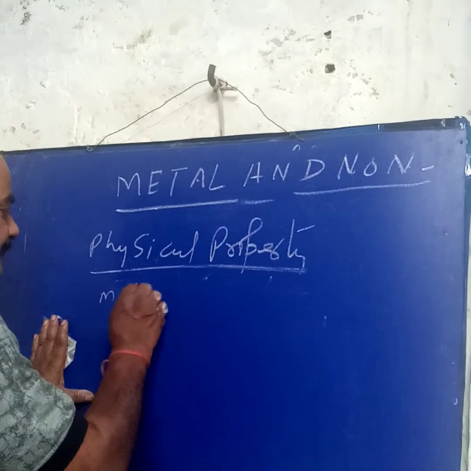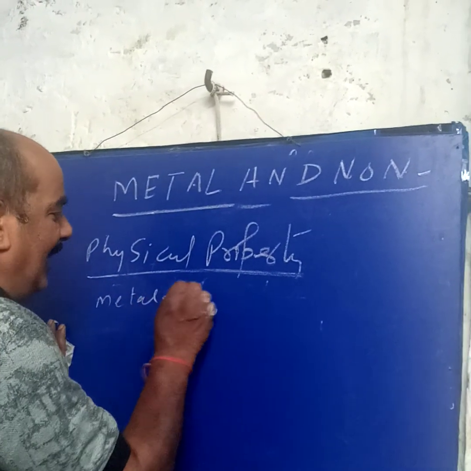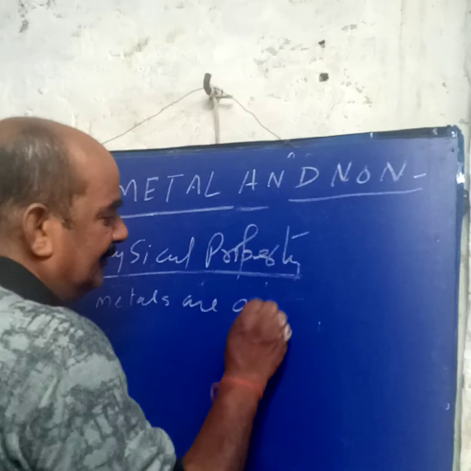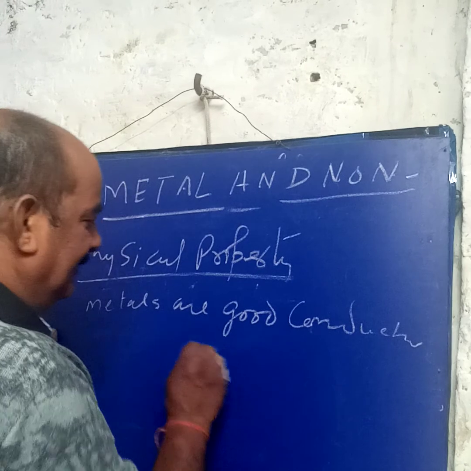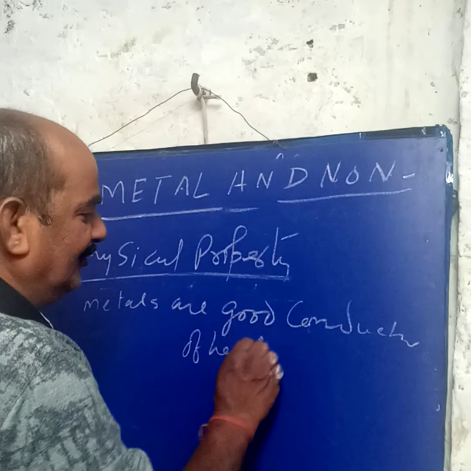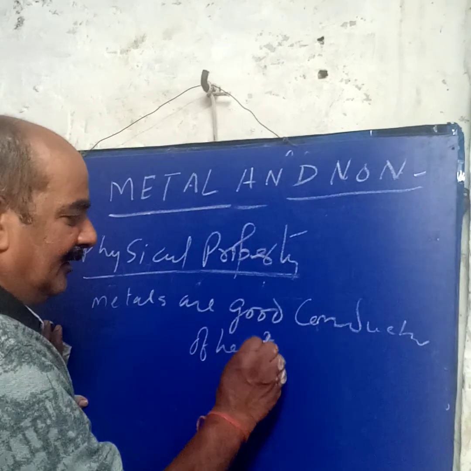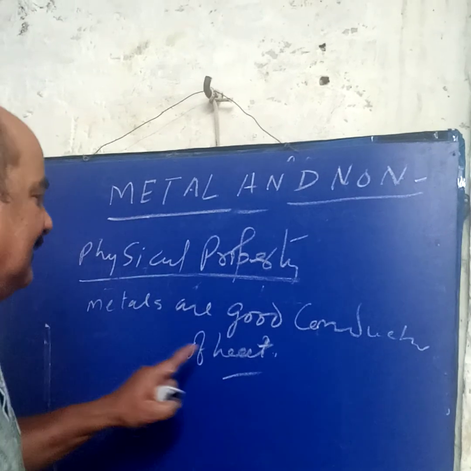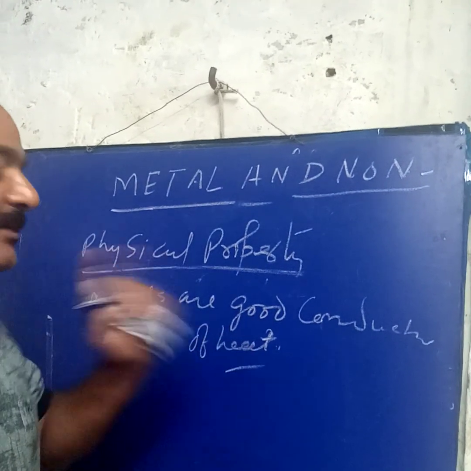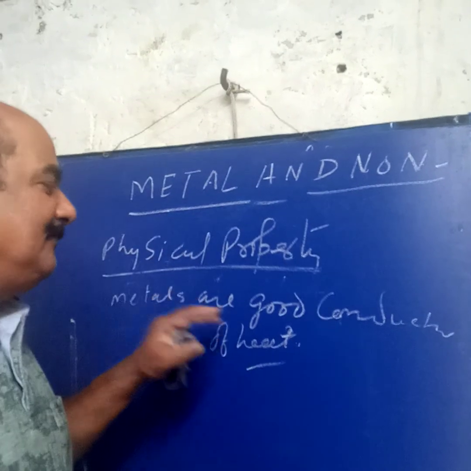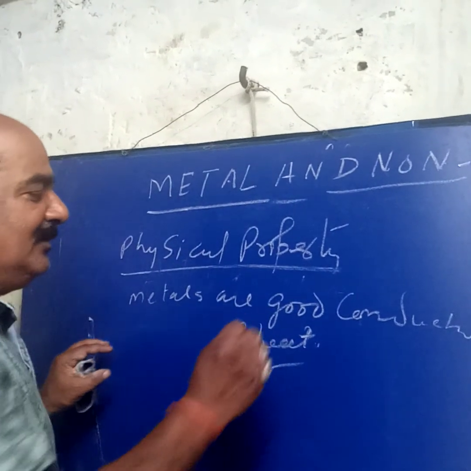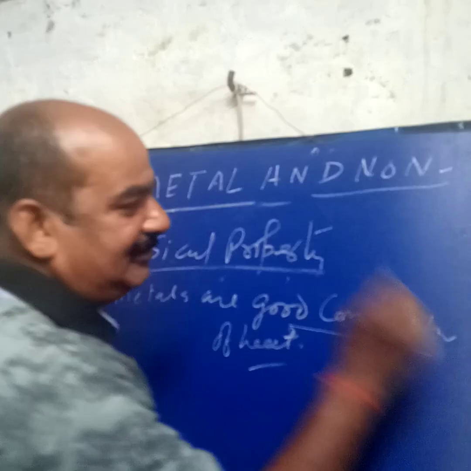Metals are good conductors of heat. That's why all utensils and cookware are made of metal. Why? Because metal is a good conductor of heat. When heat is applied, it passes up to the food and cooks the food. So we can say all metals are good conductors of heat.